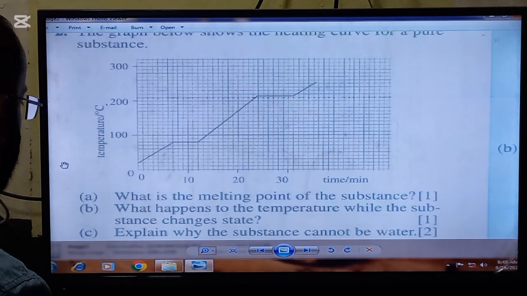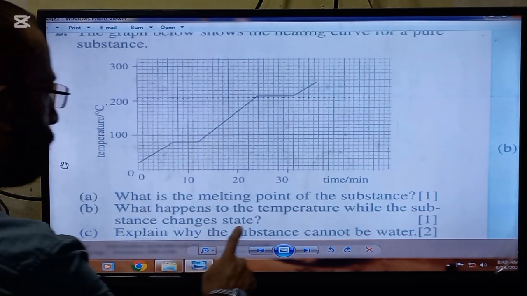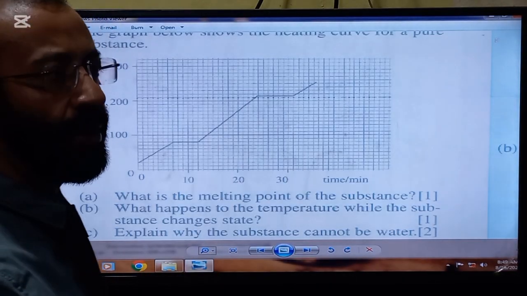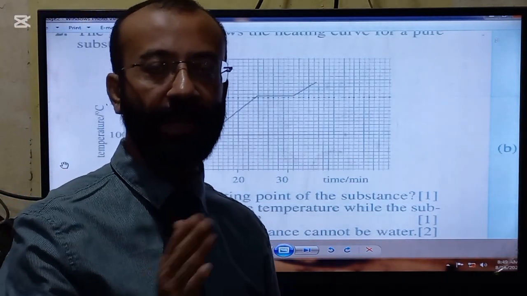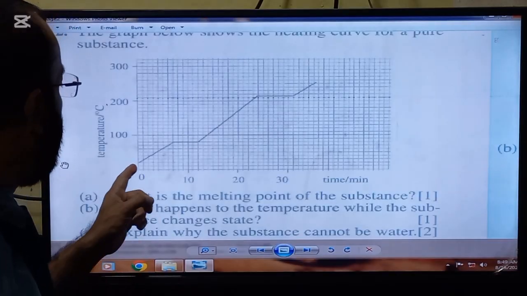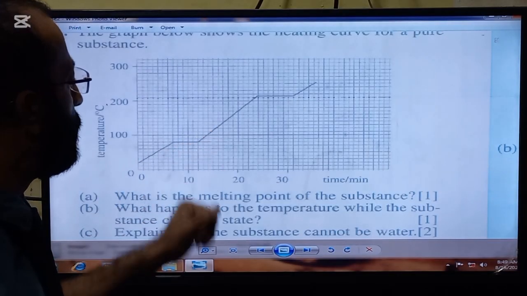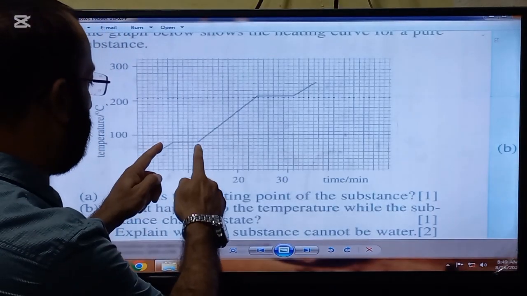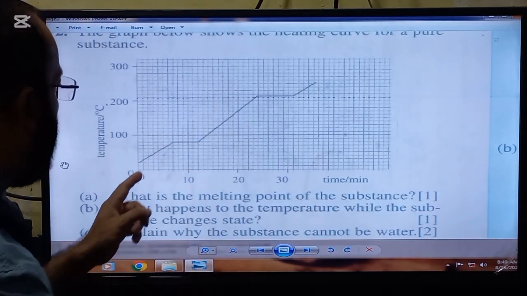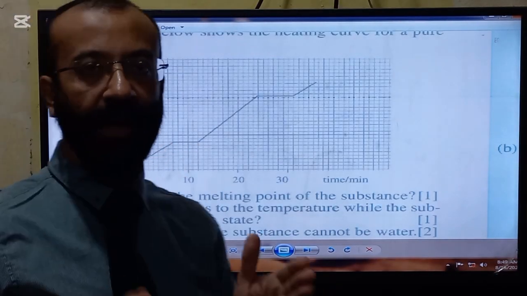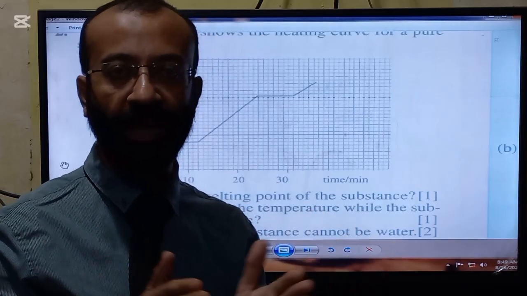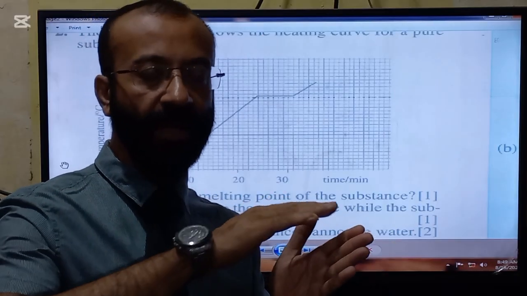The statement of the B part is, what happens to the temperature while the substance changes state? When the substance changes state, the solid is converted into liquid. The temperature will remain constant for a while when the melting point is reached, and the energy will be used to break the forces of attraction in the solid.